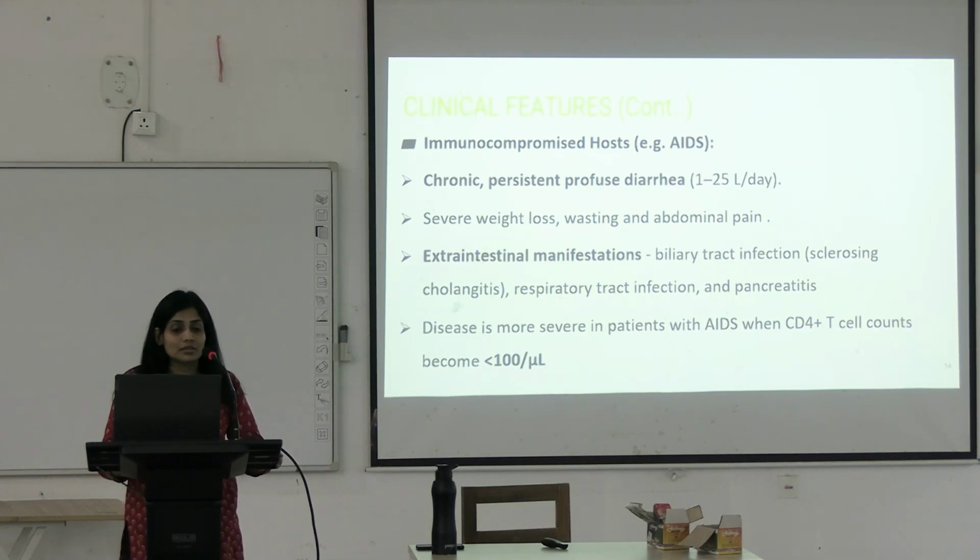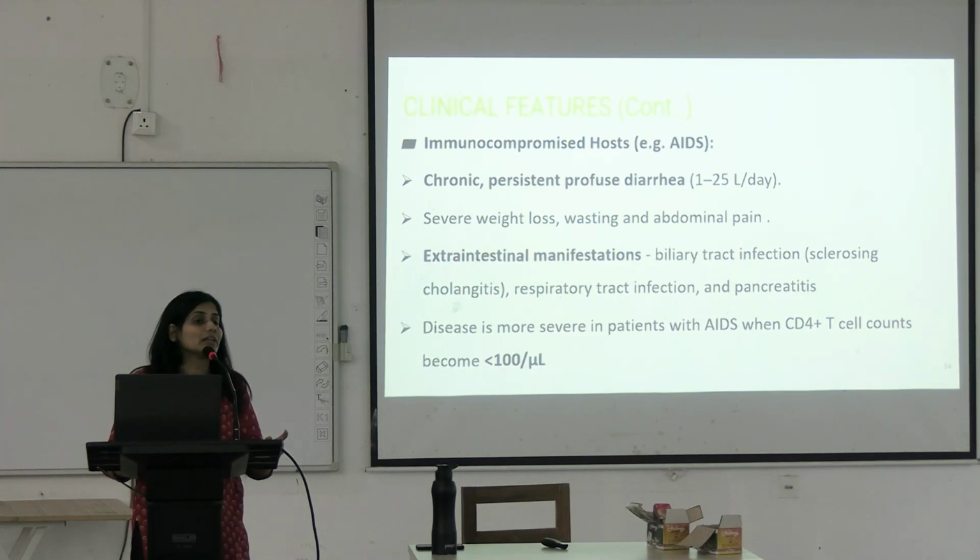This is an immunocompromised patient. Severe weight loss, wasting and abdominal pain. He will also produce extraintestinal manifestations such as biliary tract infection, respiratory infections and pancreatitis. Pancreatitis poses a very bad prognosis.